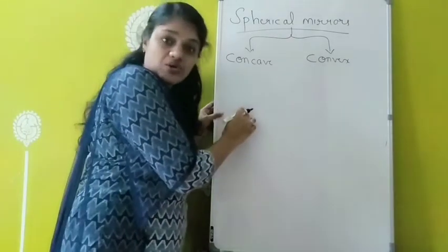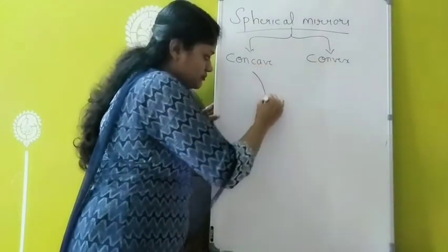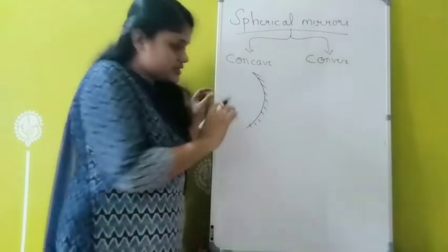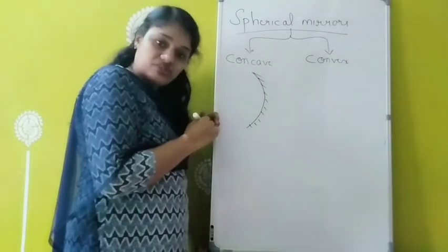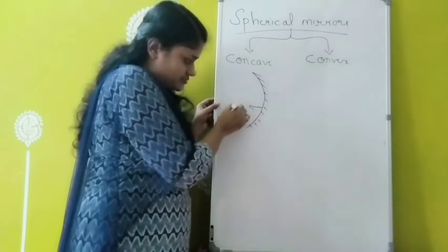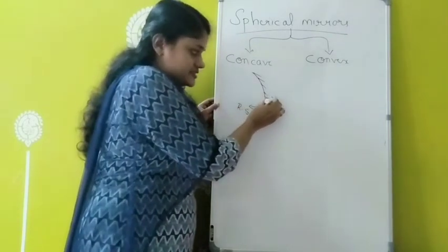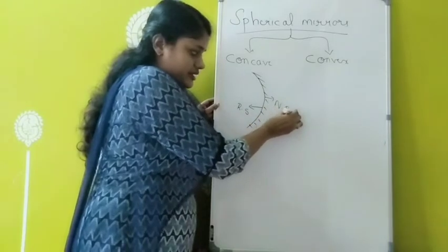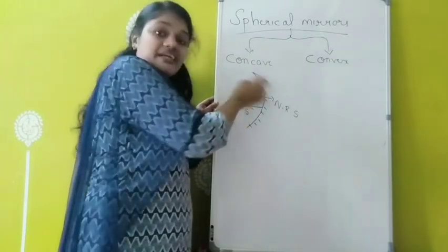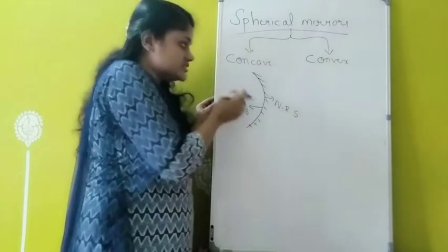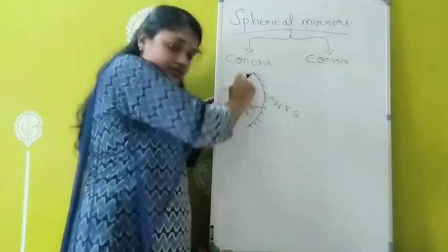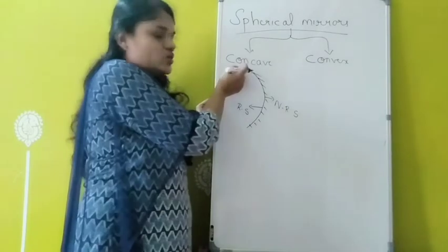So first of all, I am drawing a concave mirror here. I told you the mirror has two surfaces. One is a reflecting surface, the other is a non-reflecting surface. Here the inner part is the reflecting surface and the outer part is the non-reflecting surface. That means the reflecting part is curved inward. So it is called concave. Concave means going into the cave. That is called a concave mirror.